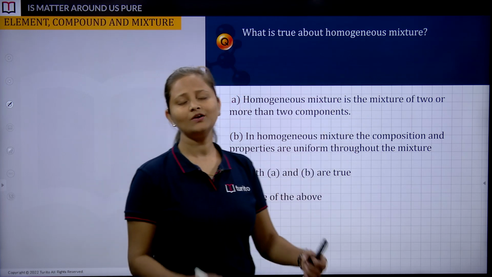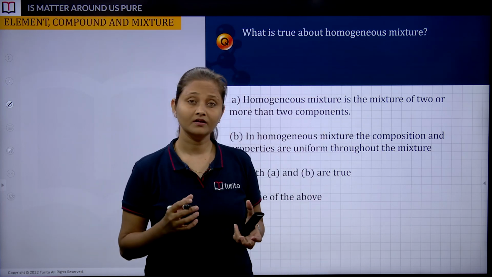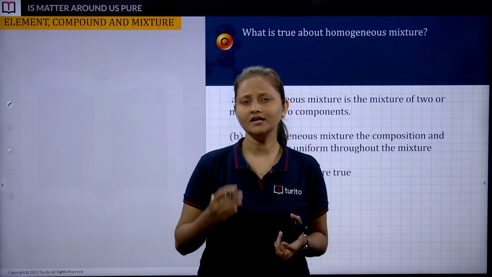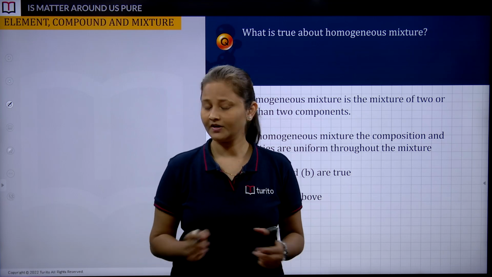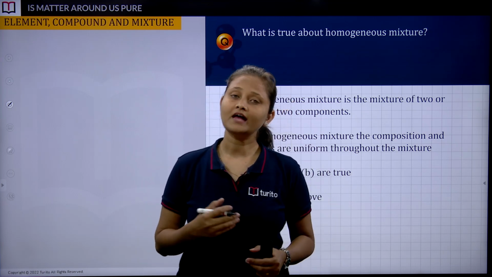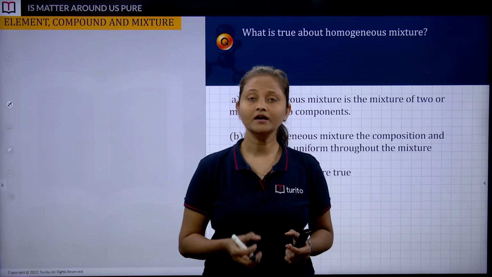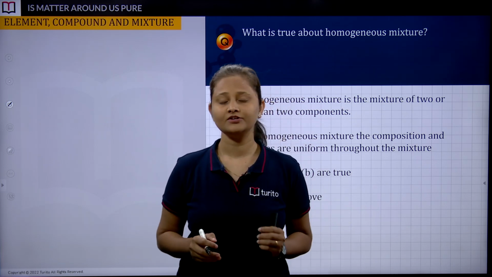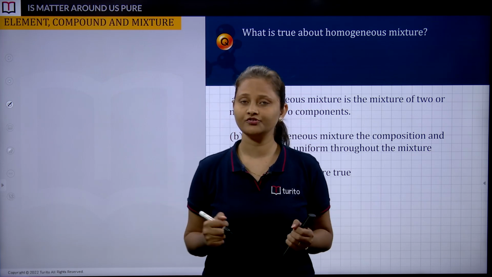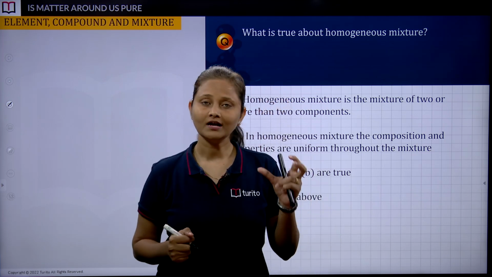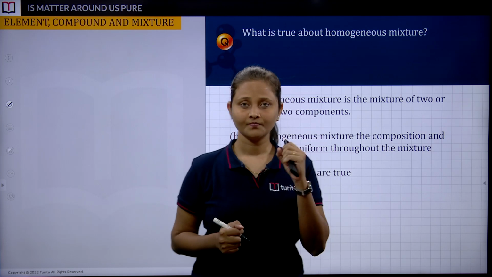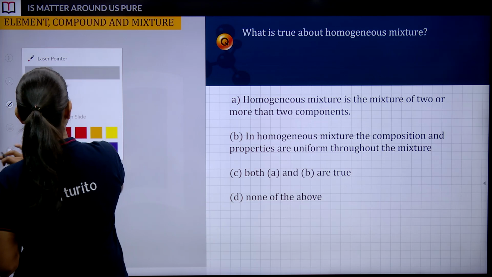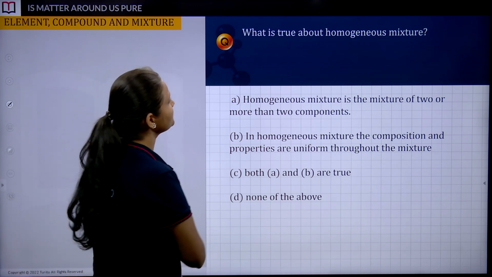Students, we have seen that whenever we have a combination of two or more substances together in a random combination ratio, not a fixed ratio, we get a mixture. This mixture is categorized into homogeneous and heterogeneous mixtures. Now, try to recall the properties of homogeneous mixture and give the correct answer for this question.